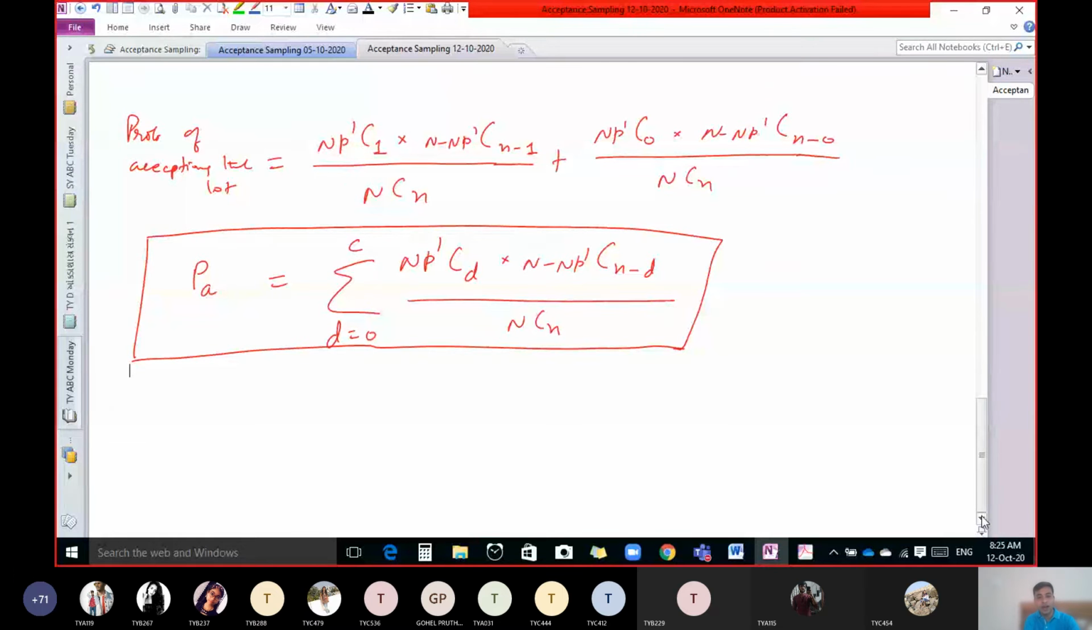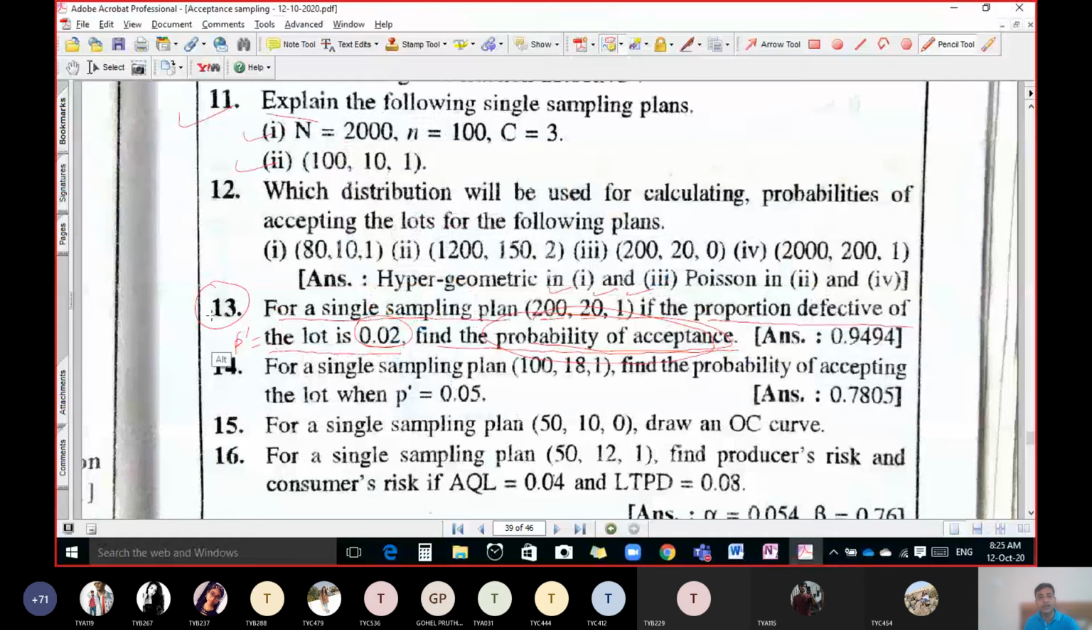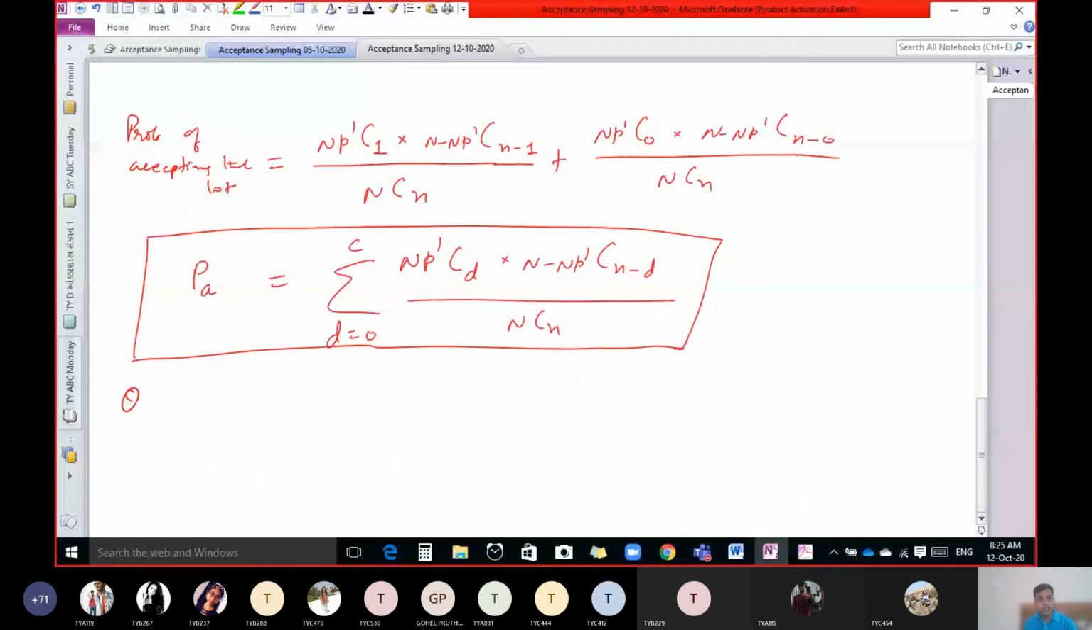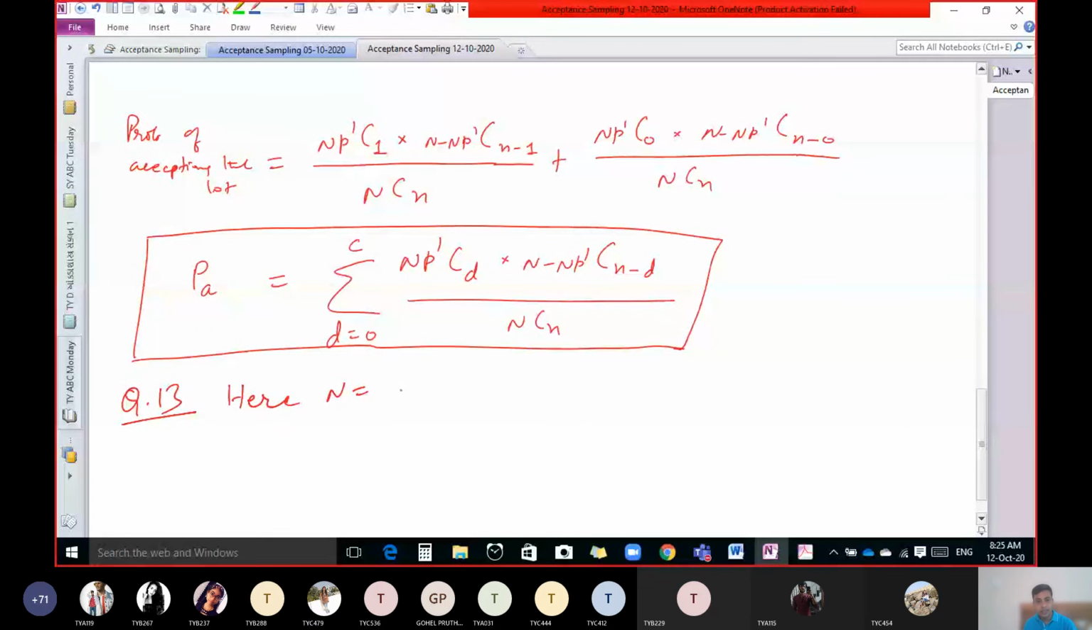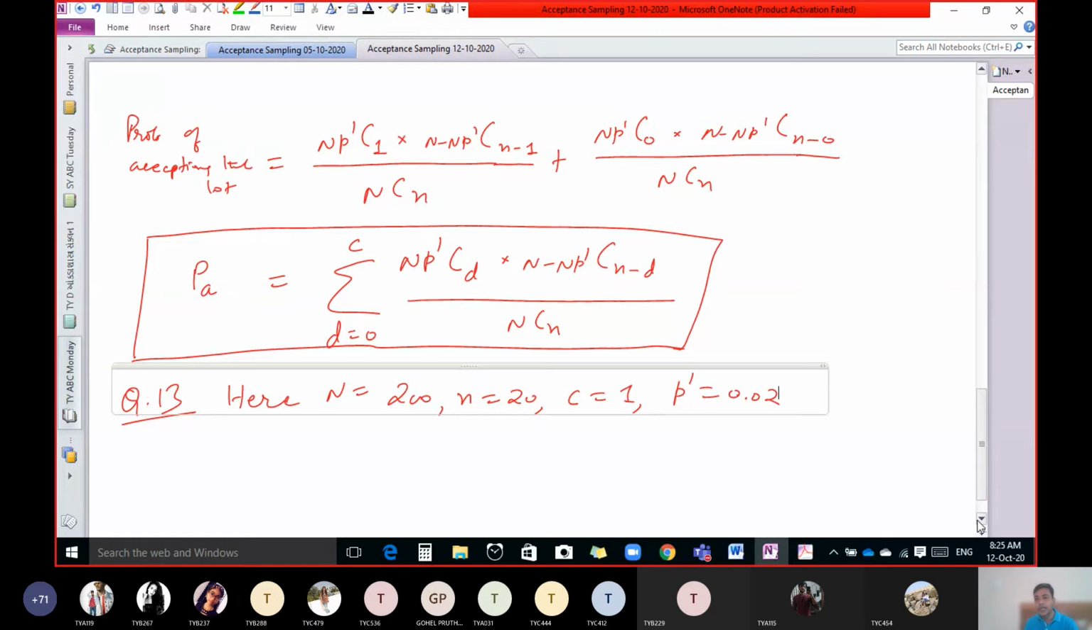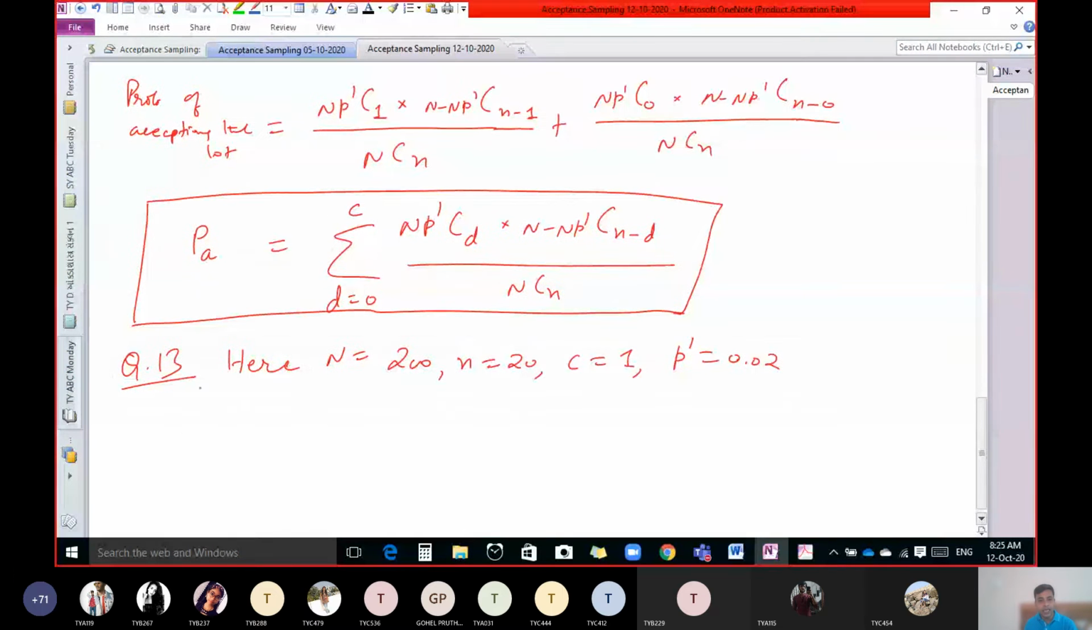Now let us start question number 13. Here, capital N is 200, small n is 20, C equal to 1, P dash is 0.02. First of all, find out n into P dash.